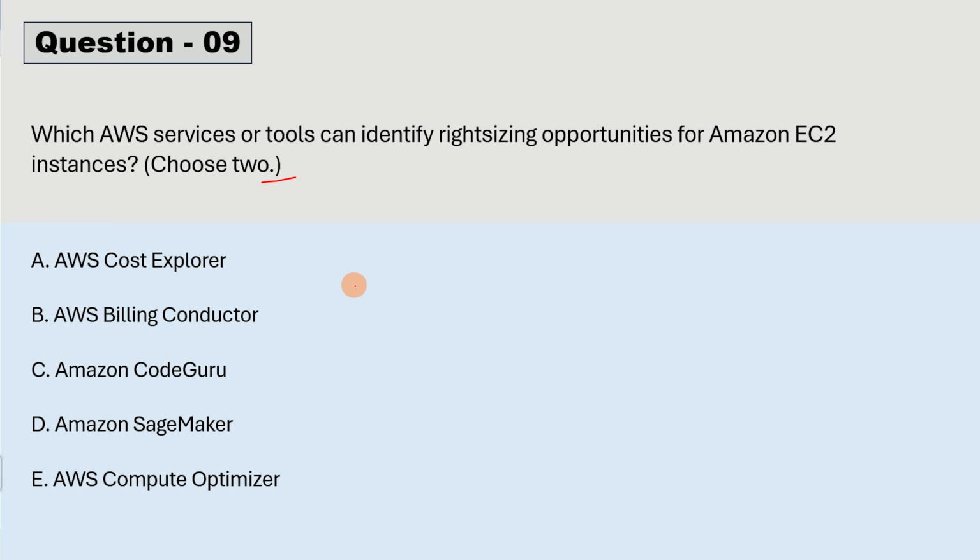So now let me reveal the correct answer. Correct answer will be AWS Cost Explorer and AWS Compute Optimizer. Because AWS Cost Explorer will provide you cost and usage report, allowing you to analyze your historical cost and usage pattern. However, it does not identify right sizing opportunities, but it can help you in understanding your current spending and identify the areas where right sizing might be beneficial.